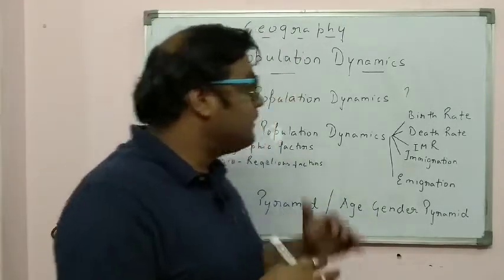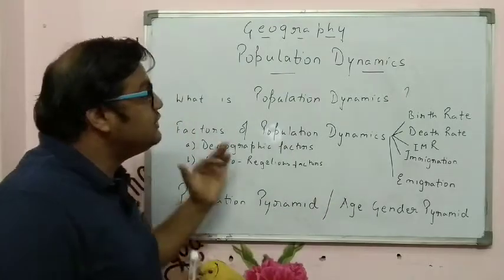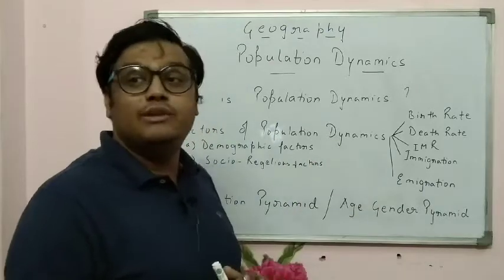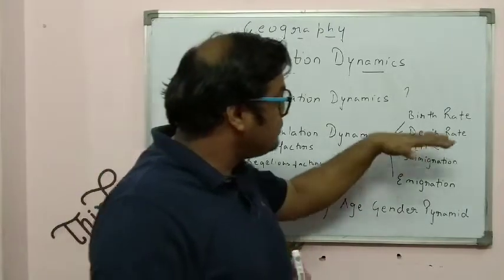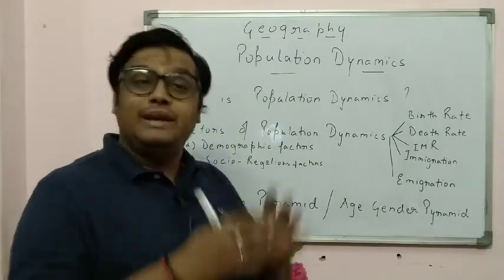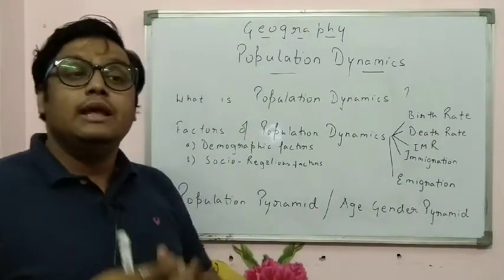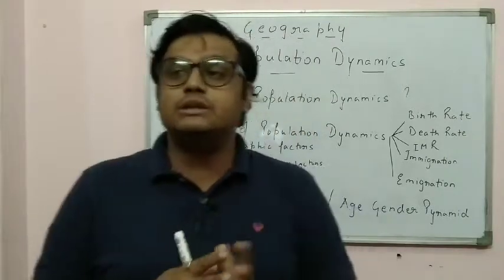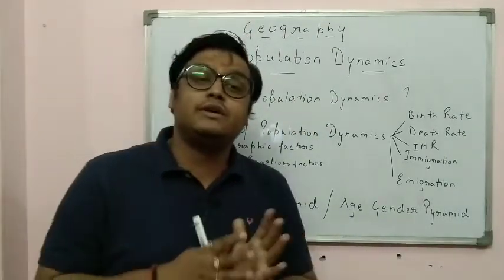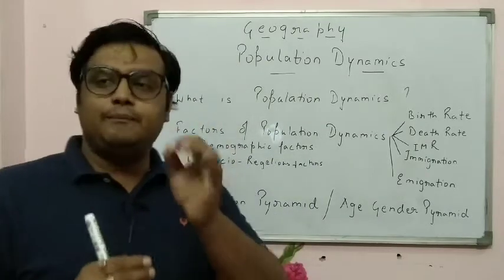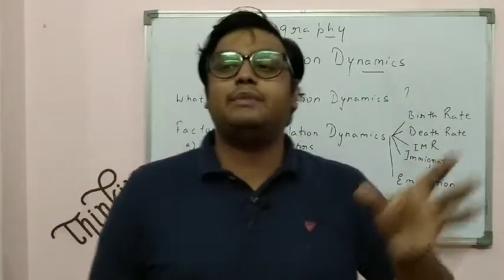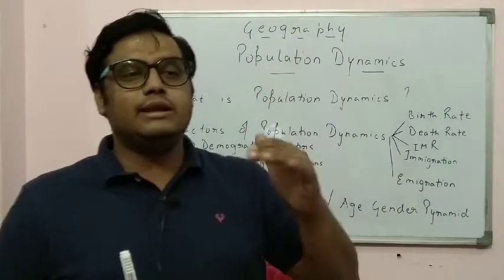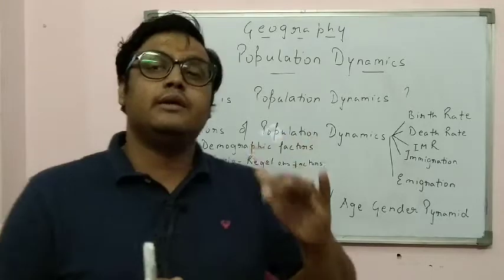So first, now let us discuss the factors which affect population dynamics. In population dynamics we will be studying, first, birth rate. The basic thing, birth rate. What is birth rate? The number of children that take birth in a country per thousand. So what happens when the birth rate of a place is there? Simply, if the birth rate is high in a particular country, then the population growth would be high. If the birth rate is low in a country, then the population growth would be less.